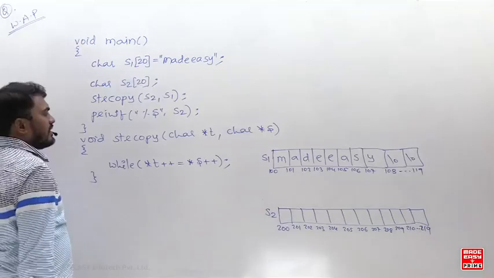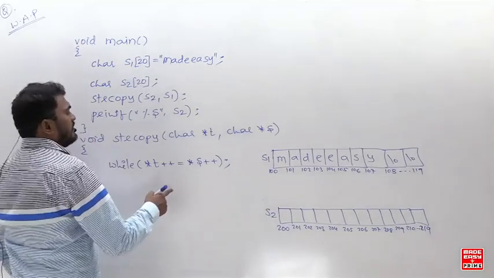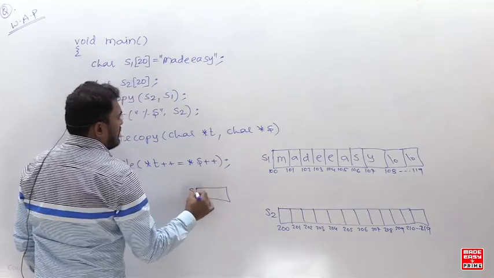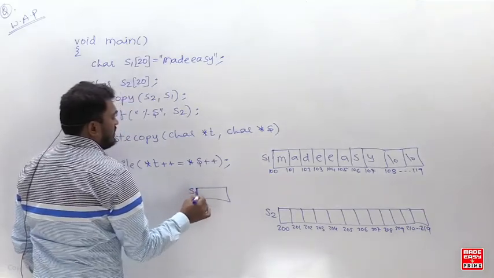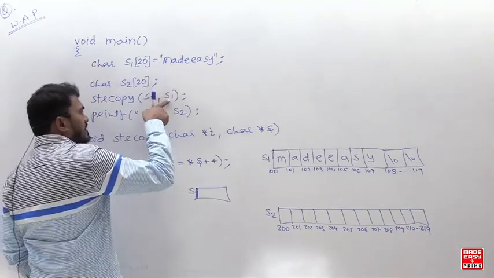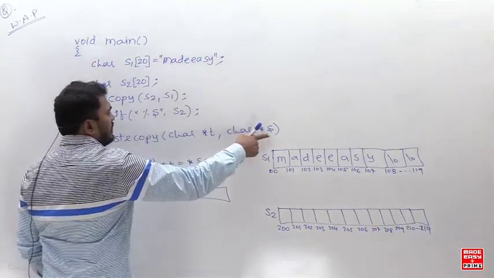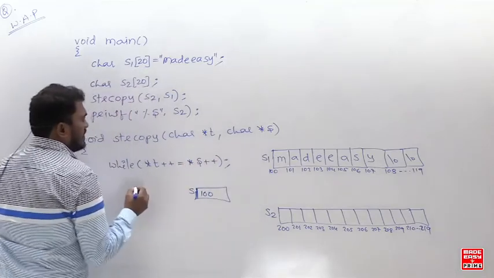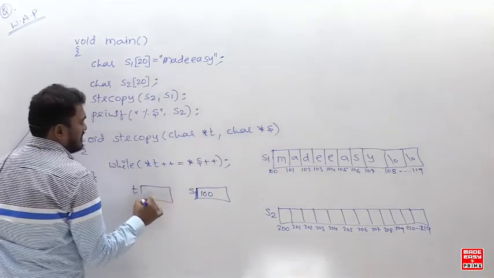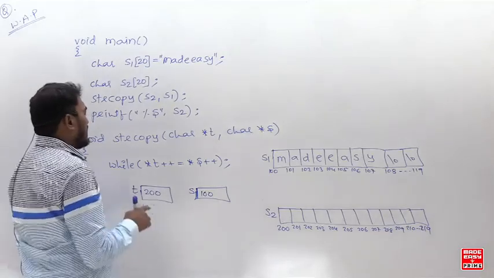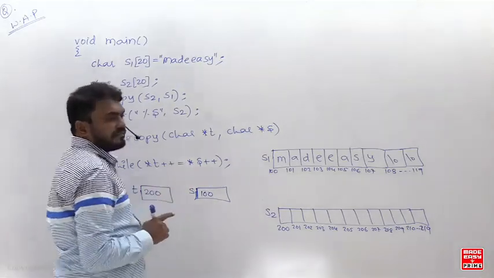So everybody knows that. Now how is this going to work? Listen carefully. In the function, S is receiving what? Okay, S1, look at the source string base address. S1 base address is coming into S, that is 100. And next, T is containing what? Target string base address, so that is 200. Okay, right. So please understand, you are having while semicolon here.